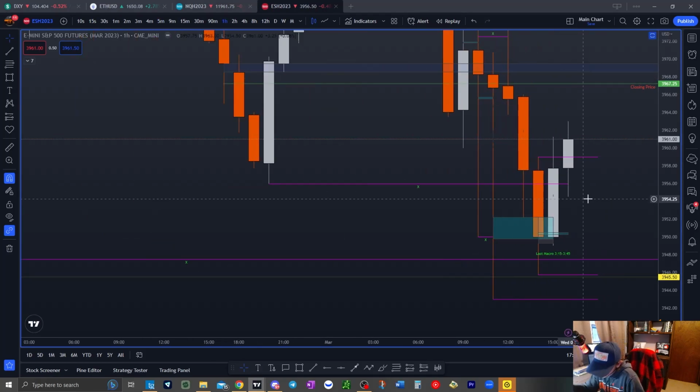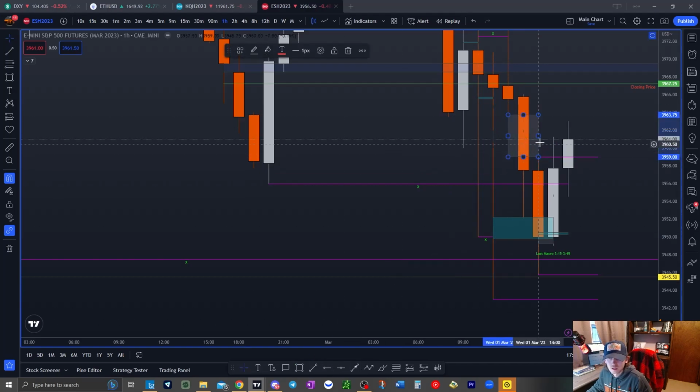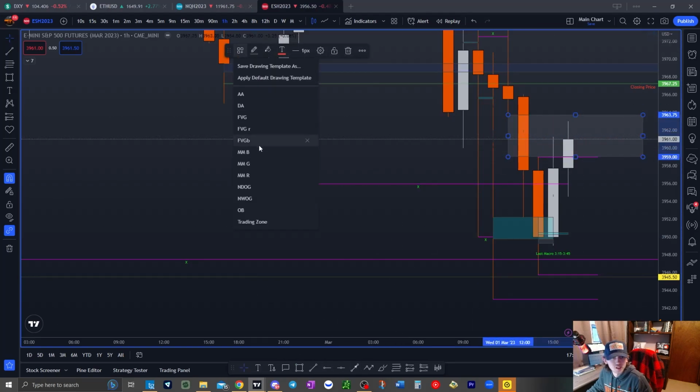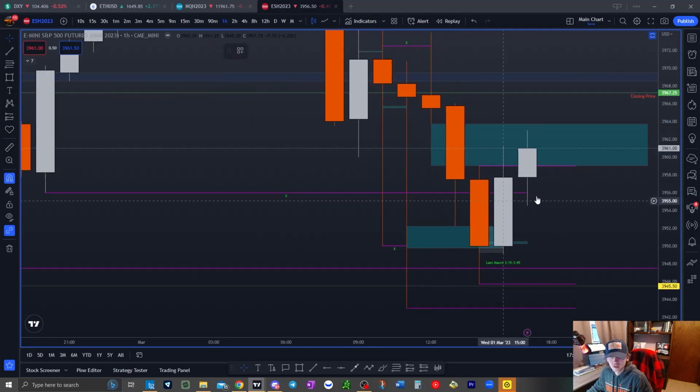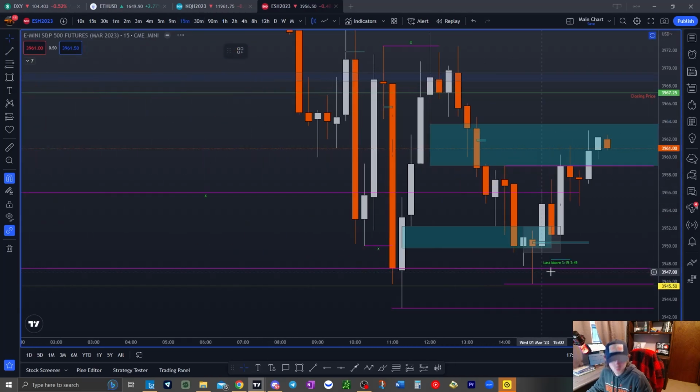I can even show you here on my chart that I printed out. Let me get it real quick. Where is it? It's the 1 hour fair value gap. I have it marked up here in blue. So that's a 1 hour fair value gap right there, marked up, and I'll mark it up here in blue as well. From here to here, we're looking for price to reach up into that area. So that's our target. That's where we're seeing it go.